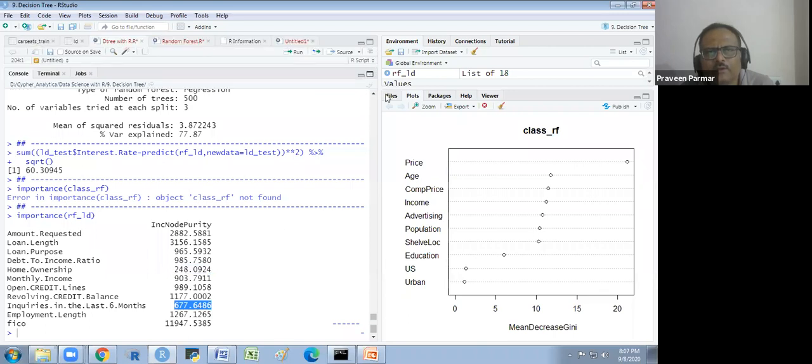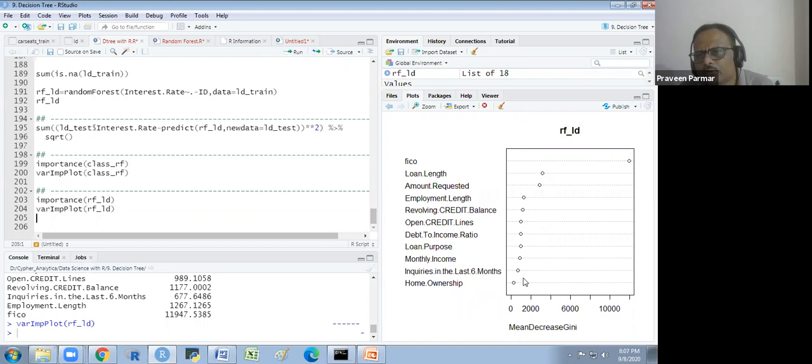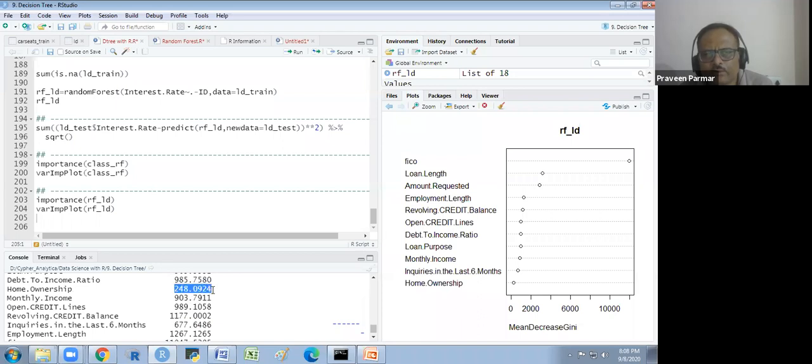Now we create this plot, the variable importance plot. So you will see. FICO is very important. Okay. Then these are very little, and only one is here, which is very near to this. It is 677, and no, not 677, 248. Okay. So we'll see some more models also.